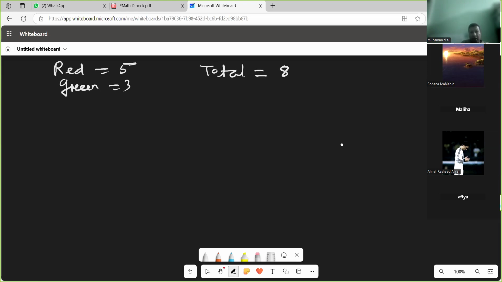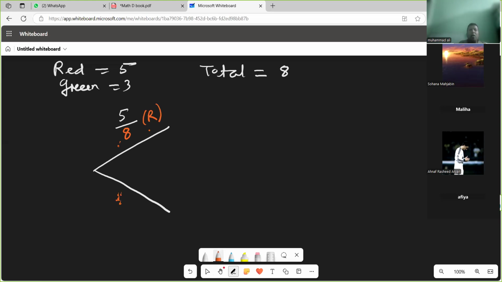If I draw a ball and get red, that is 5 out of 8, the red ball. When I get red, this time I will not get green, right? So both of these are mutually exclusive. Is it clear? Yes, sir.